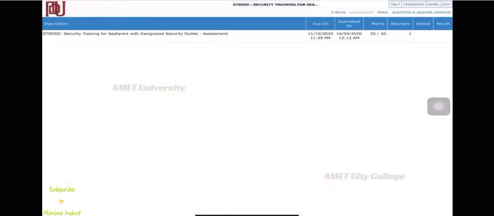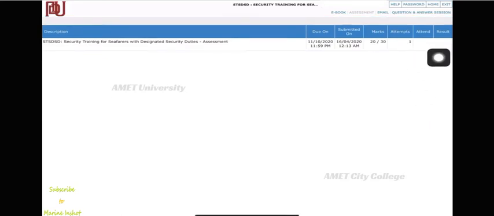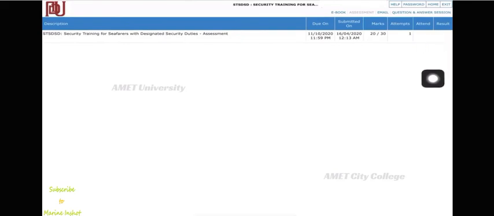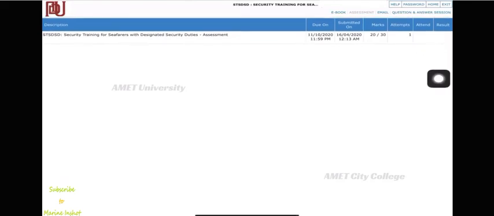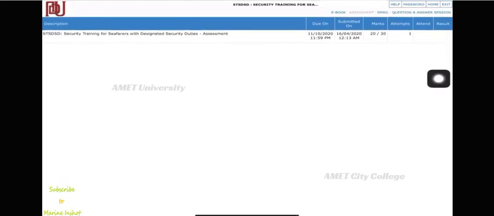After submitting the assessment, you will be directed to a page where the marks you have scored will be displayed in the marks section. If you either fail or score a little more than 50% of the total marks, the Attend option will be displayed in the Attend section. It is necessary to reappear only when you have failed to clear the assessment. Since I have scored a better score, the Attend option is not displayed here.